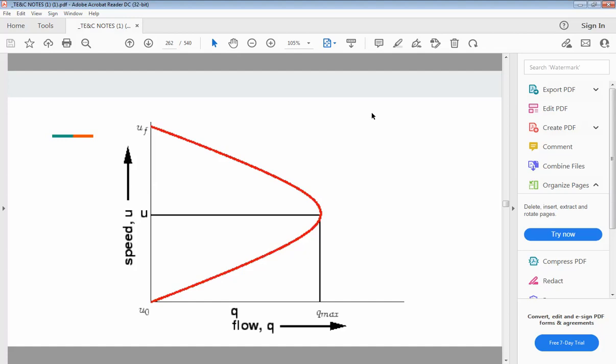All the vehicles cannot travel at 80, 90 km per hour. And all the vehicles will not travel at only 5 to 10 kmph. So maximum traffic volume is only when your vehicles are traveling at a median speed, right?